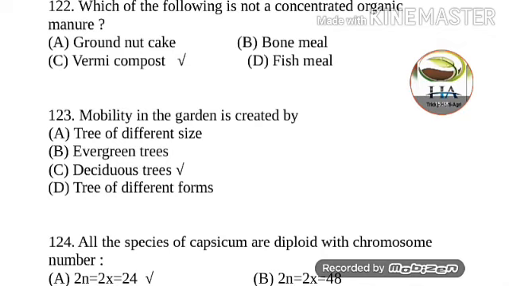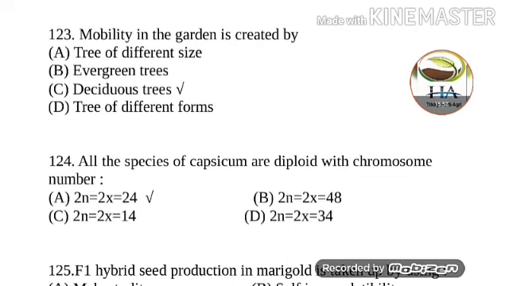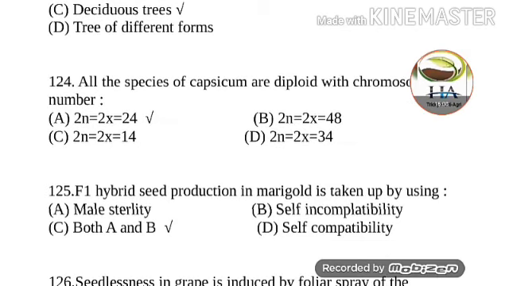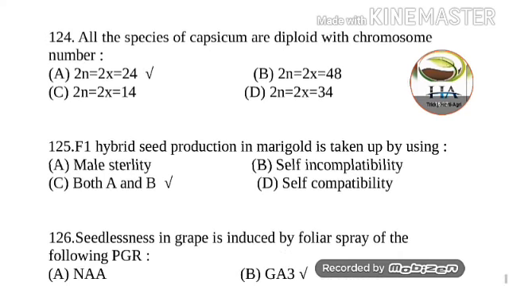Next question is, mobility in the garden is created by trees of different size, evergreen trees, deciduous trees, and trees of different forms. So mobility in the garden is created by the deciduous trees. Next one is, all the species of capsicum are diploid with chromosome number 2n equal to 2x equal to 24. Option A is the correct answer. Next question is, F1 hybrid seed production in marigold is taken up by using both A and B, both male sterility and self-incompatibility. So F1 hybrid seed production in marigold is taken up by using male sterility as well as self-incompatibility.